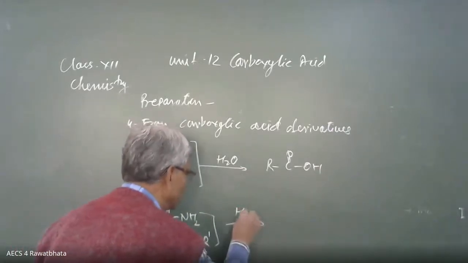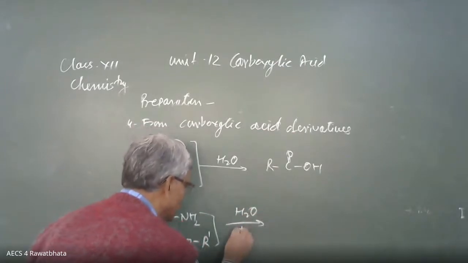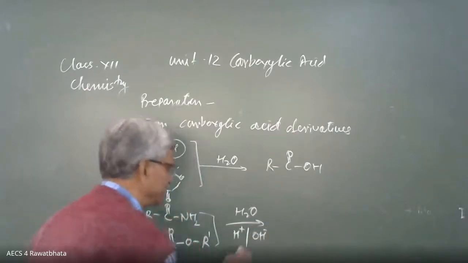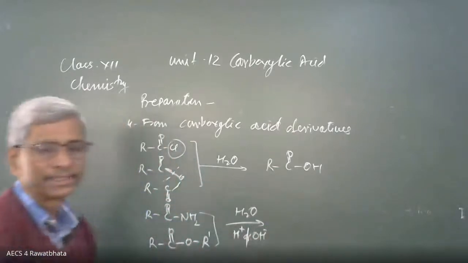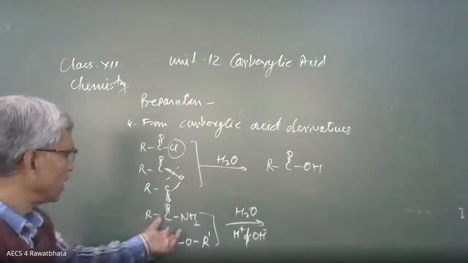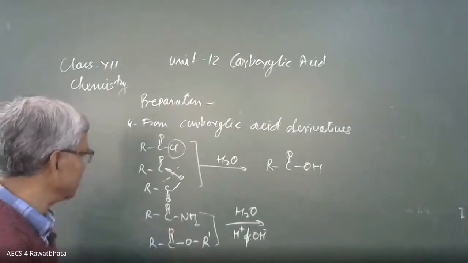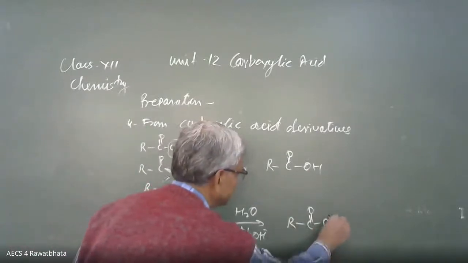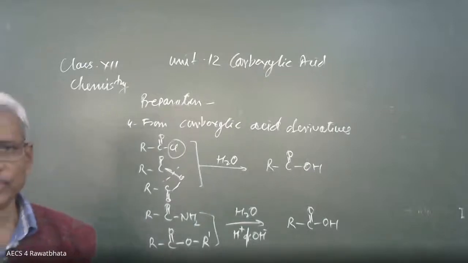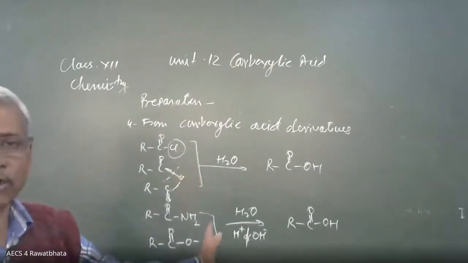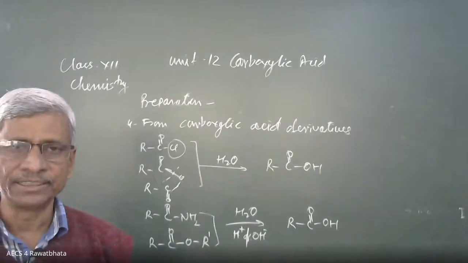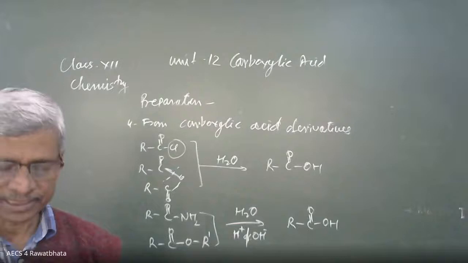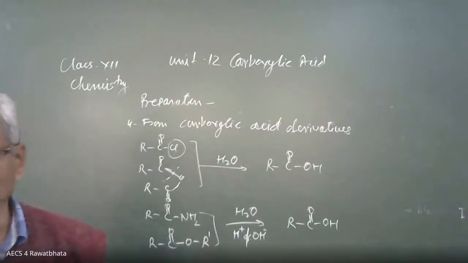Here it is H2O, either acid is required or base is required, OH minus or base. Acid or base, both are going to hydrolyze these two, and we are getting carboxylic acid, RCOOH, like this. So in this way, we can convert all derivatives of carboxylic acid into carboxylic acid simply by hydrolysis. Okay. So this is one method of how to prepare that.